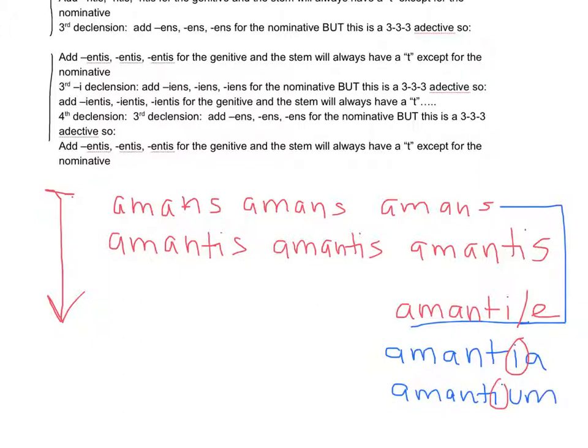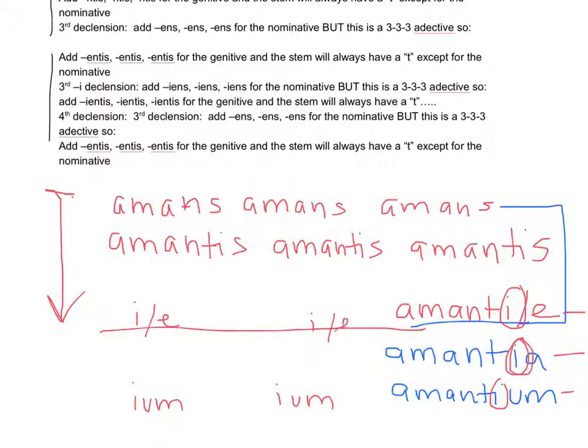This has an I, the genitive plural; the nominative plural has an I, and the ablative singular may have an I. Besides these problematic I's, which occur all the way through in the genitive plural, and in the ablative singular, the I or the E, this is otherwise just a regular 333 adjective.